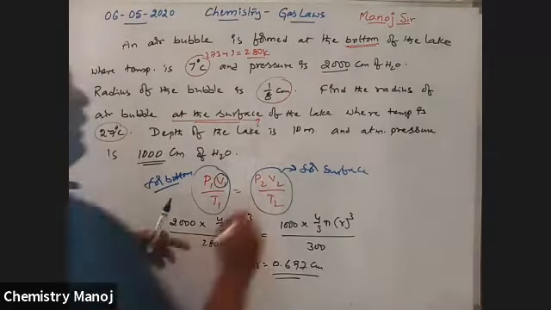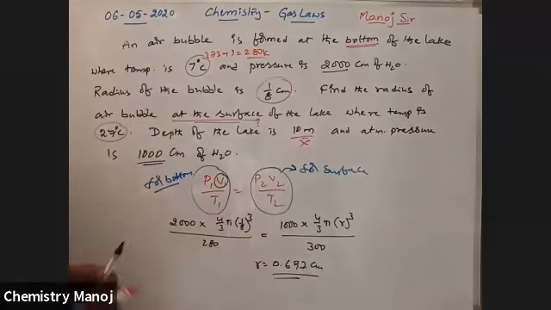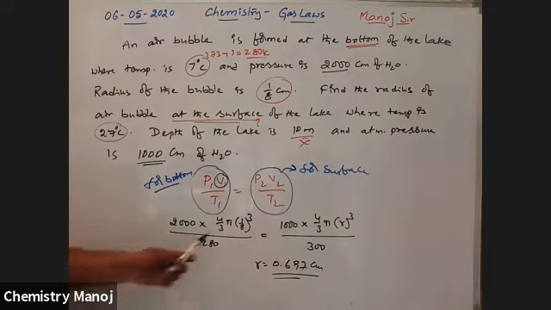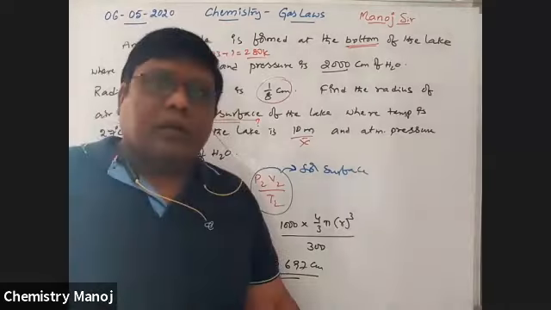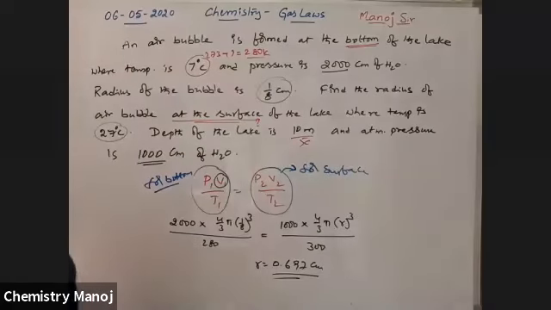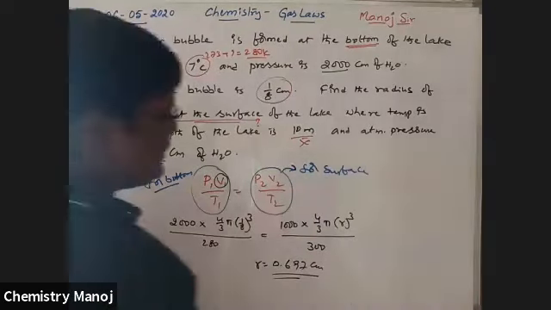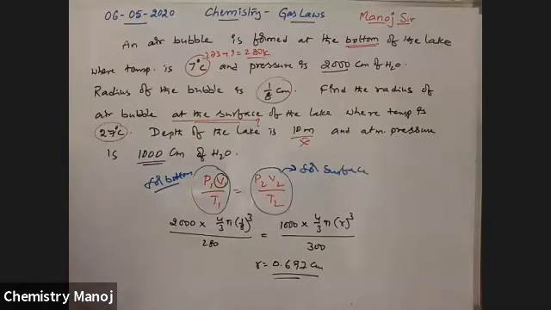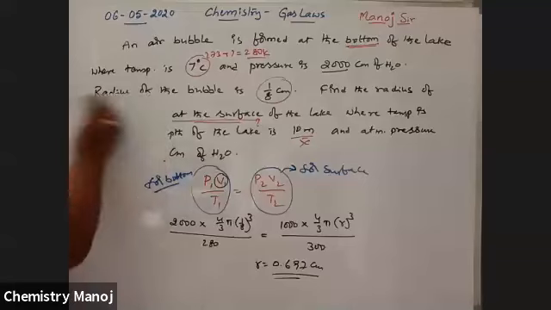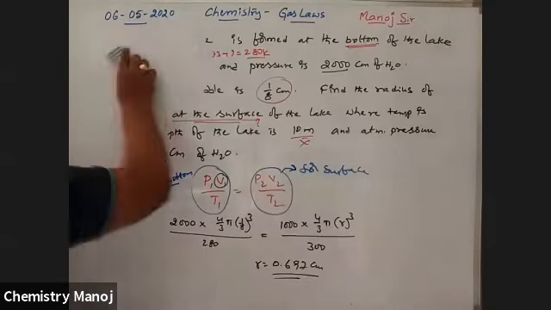So the depth of the lake is given, but not used here. Those values are not helpful to calculate the required quantity. It is just P1 V1 by T1 is equal to P2 V2 by T2. So the combined gas law is applicable. Okay. So these are the different models we are going to discuss. Next, concepts and different concepts on these gas laws.